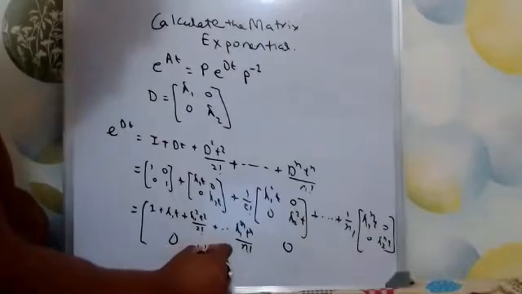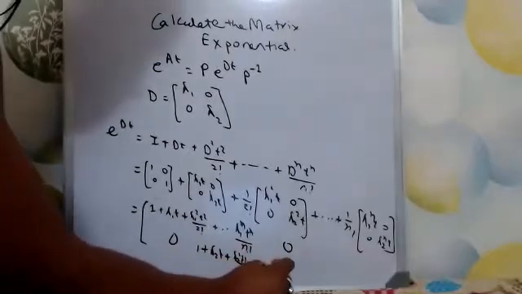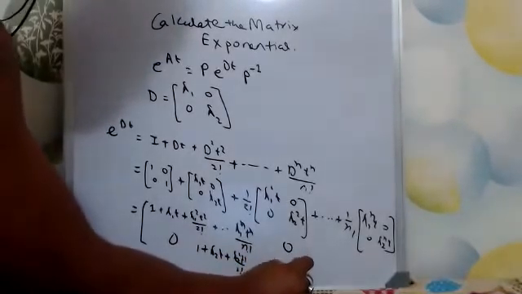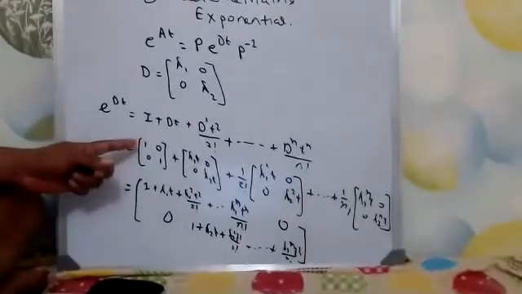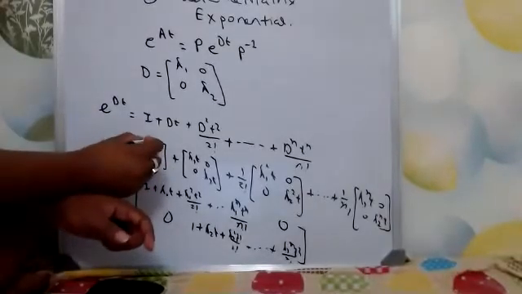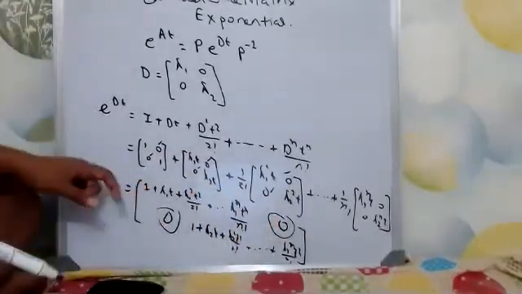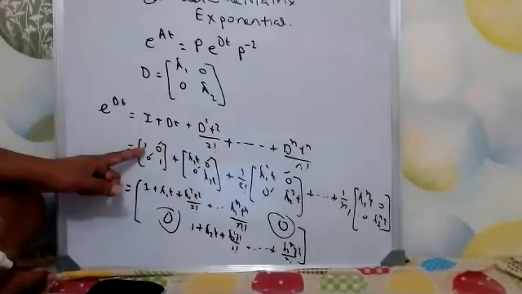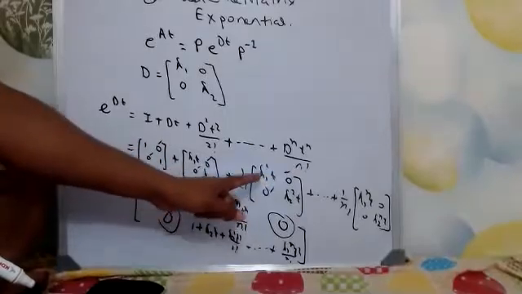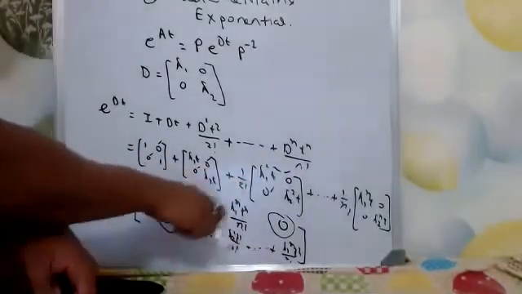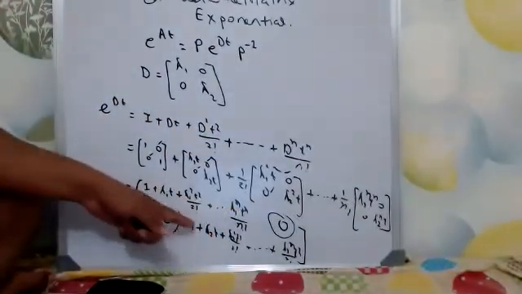Similarly here again 1 plus lambda 2 t plus lambda 2 square t square by 2 factorial plus and so on up to lambda 2 to the power n t to the power n by n factorial. All the matrices have 0 in the off-diagonal positions, so only the numbers in the 1 comma 1 position get added together. This is one part, and similarly the other part.